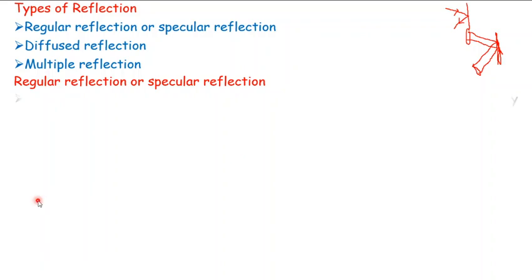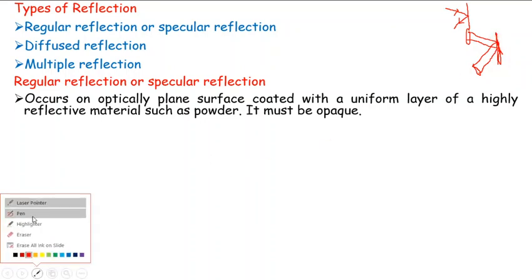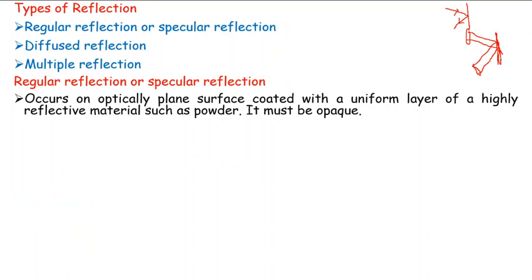So this specular reflection occurs on an optically plane surface coated with a uniform layer. Uniform layer बिल्कुल एकदम uniform layer होना चाहिए हमारा, यानी कि जो इसके particles हैं एकदम बिल्कुल straight, no zigzag, nothing like that, एकदम straight, बिल्कुल smooth है. इसकी आप surface देख लीजिए, it should be बिल्कुल smooth होनी चाहिए हमारी इसकी surface, ठीक है, right? No bumps, nothing doing, right?